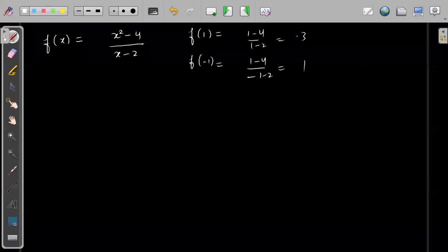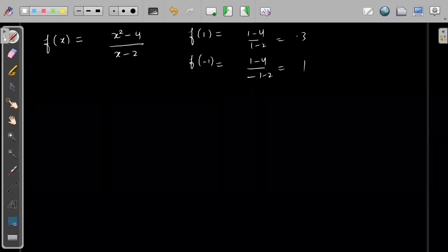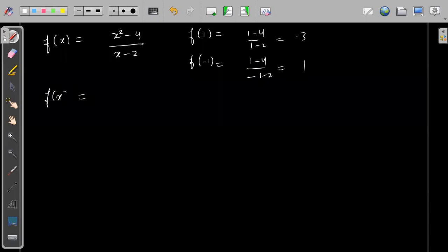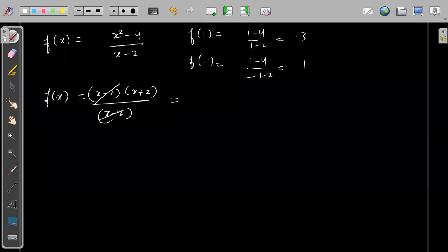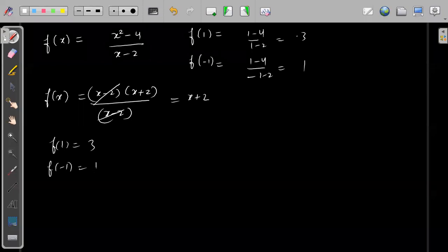So similarly, we will have different values of x for which we will get different values of the function, right? But here we know that there is a problem for f at x is equal to 2. If somebody is not aware of whether the denominator should be 0 or not, I will simply write this as x minus 2 into x plus 2 divided by x minus 2. This and this cancel, and this will become simply x plus 2. So f(1) will become 3, f(minus 1) will become 1, and so on, right?